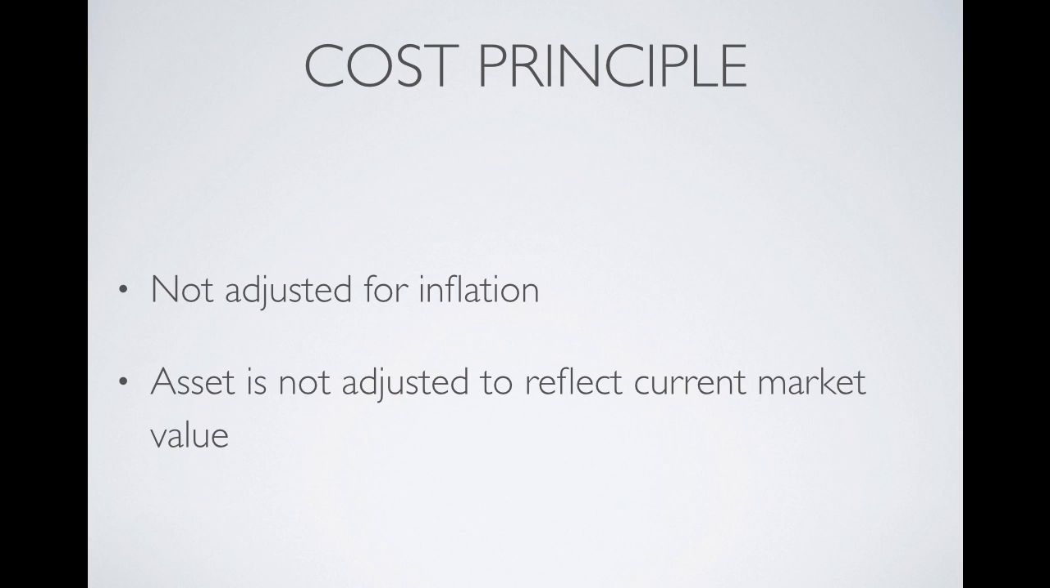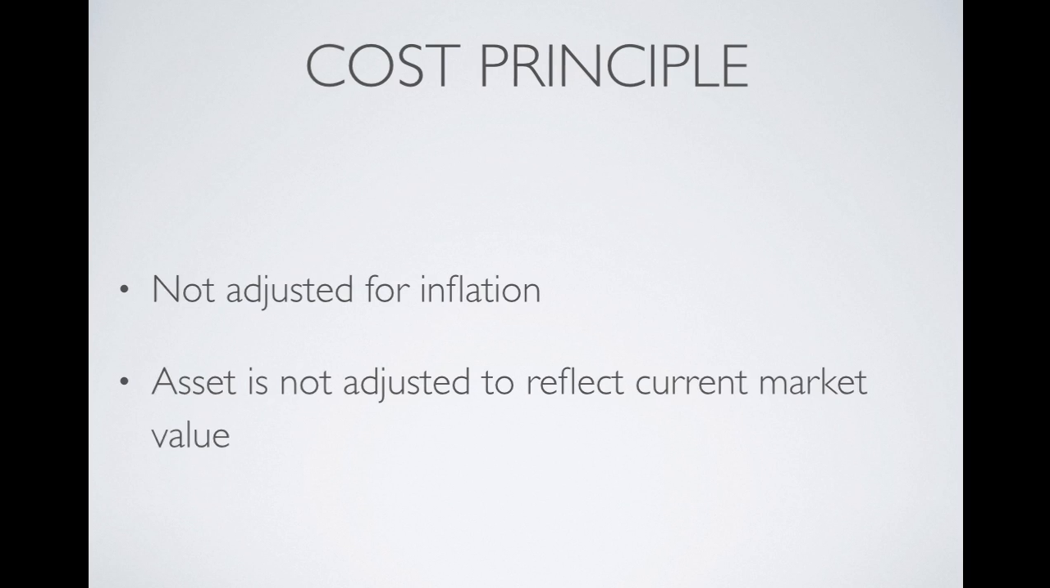Next is the cost principle. This accounting principle states that asset amounts are not adjusted upward for inflation. Assets are recorded at the cash amount at the time purchased and are not adjusted to reflect any type of increase in value. Therefore, an asset amount does not reflect the amount of money a company would receive if it were to sell the asset at today's market value.